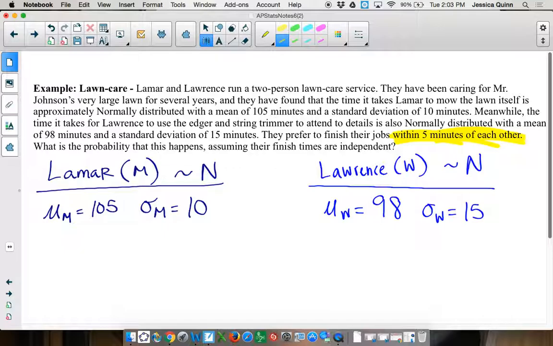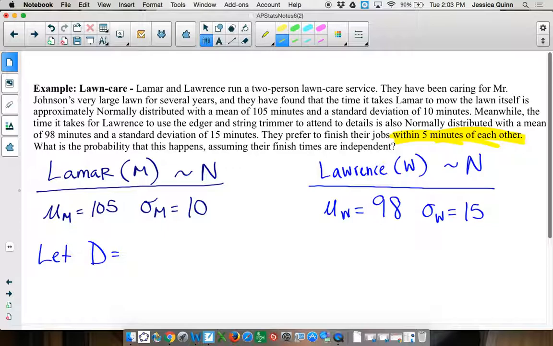So we're going to call this D, or whatever letter you want. D is going to be the difference in their times. This is super important: does order matter with subtraction? Yes, so we need to pick an order right now and then stick with it. It doesn't matter which order we pick initially, but whatever we pick, we have to stay consistent.